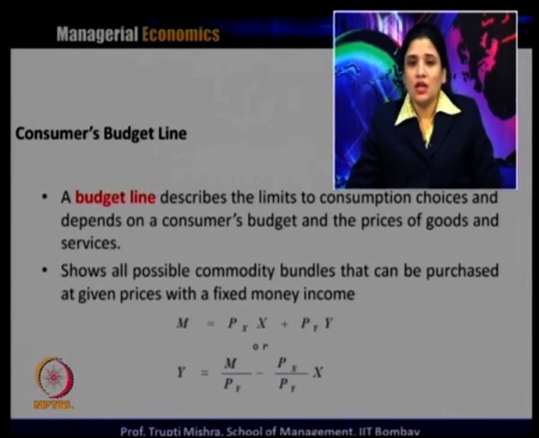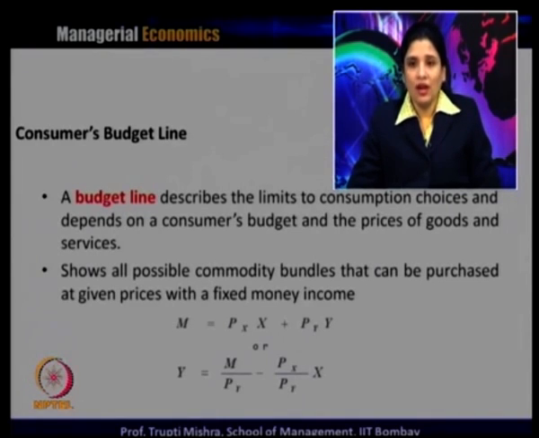In this case, consider M as the money income, and suppose the total consumption basket of the consumer consists of just two goods, X and Y. Then the budget line will be represented as M = Px x + Py y. Now, why is this only Px x and Py y?